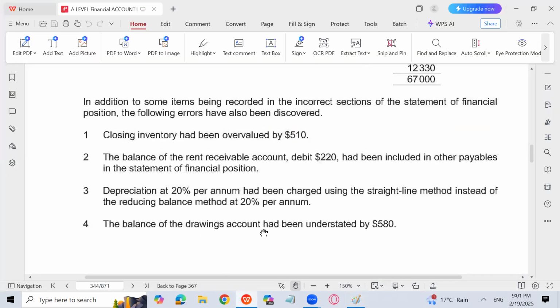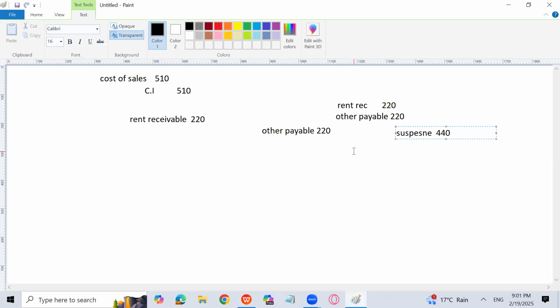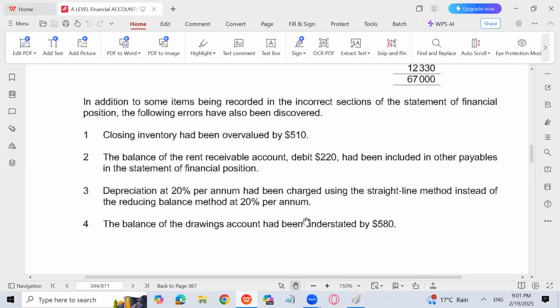Next, the balance of the drawings account had been understated by 580. It's very simple. Drawings has been recorded less by 580. So drawings are always what? Drawings are always debited. So I will debit drawings by 580 and suspense is going to be credited. Again, the entry is not required, but I am passing the entry just for the understanding purpose so that you should be able to know the entry also.